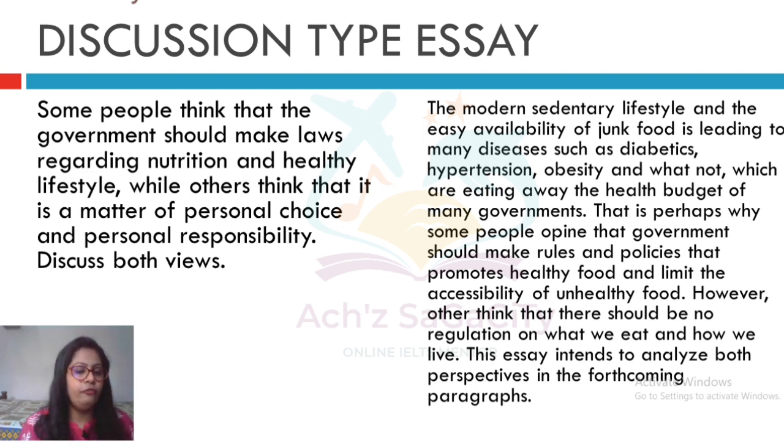Discuss both views. I just selected some question in connection with the government role. Okay, so here you can see some people, or some group of people, think that government wants to take some rules or policies, or they want to implement some laws regarding what we want to eat and how we need to live.